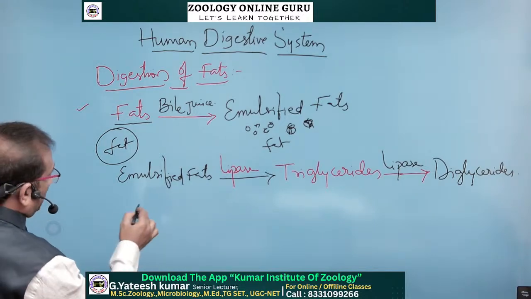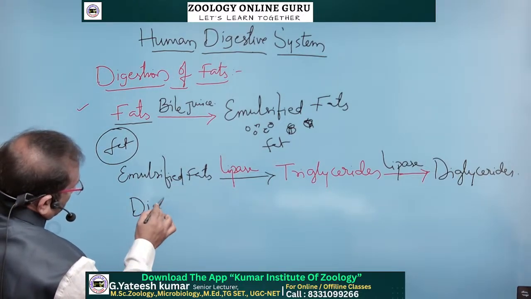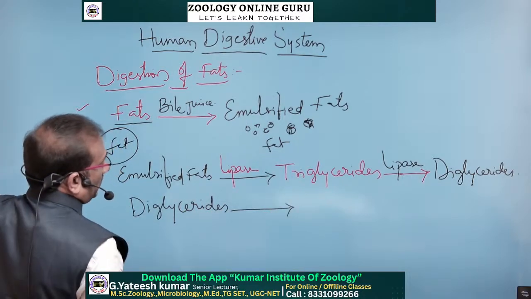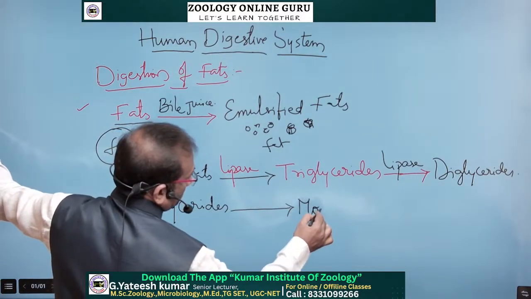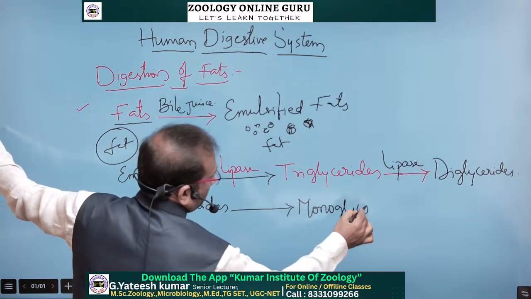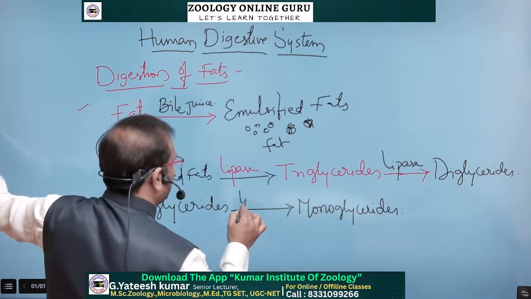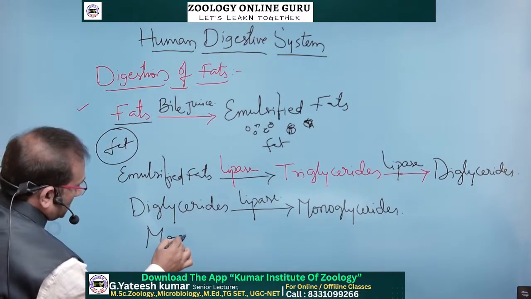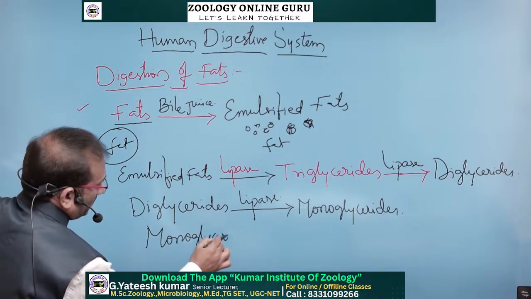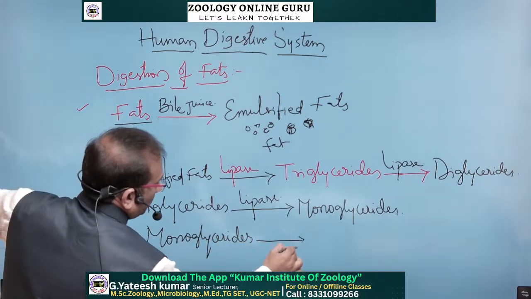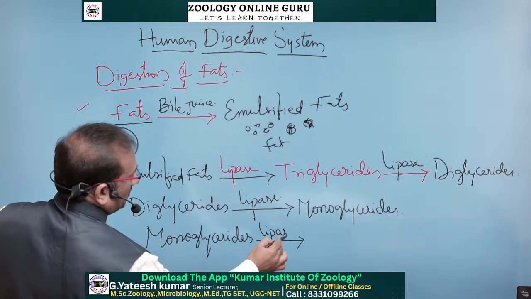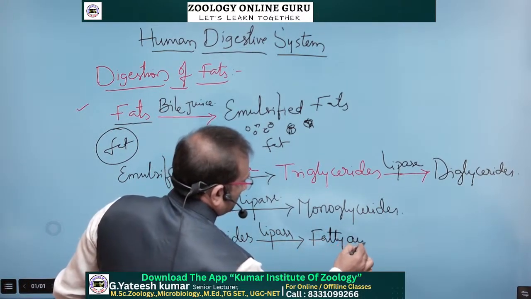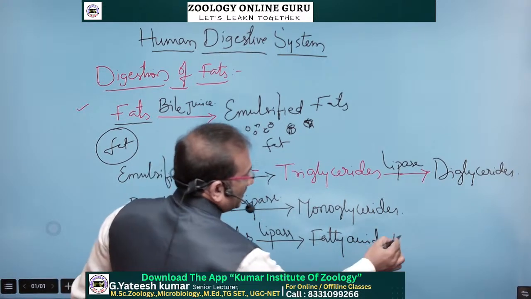And after formation of diglycerides, they are lastly converted into monoglycerides, by the same enzyme, lipase. And lastly these monoglycerides are converted by the same enzyme, lipase, into fatty acids and glycerol.